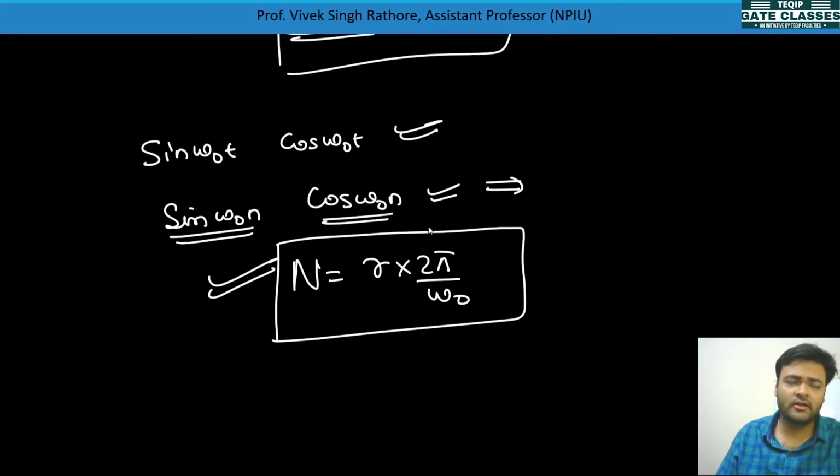But in the continuous time domain, these are always periodic only; they don't have an individual condition for periodicity. But in discrete time signals, an individual periodicity condition is there: sine omega naught n and cos omega naught n are periodic only if this condition is satisfied.